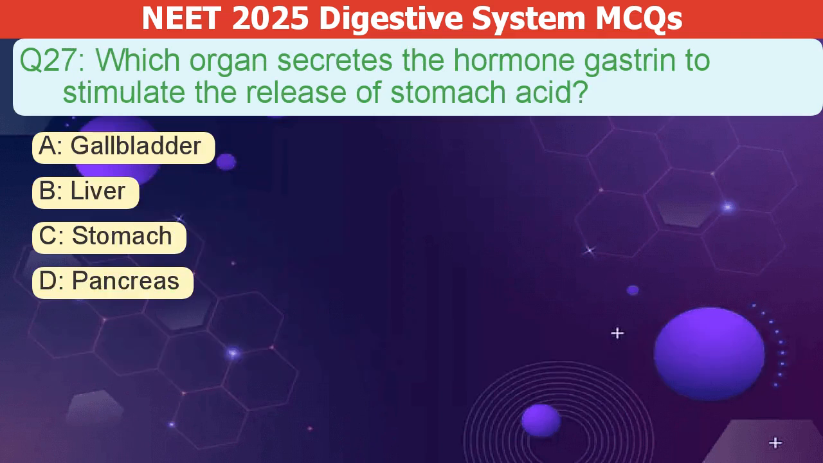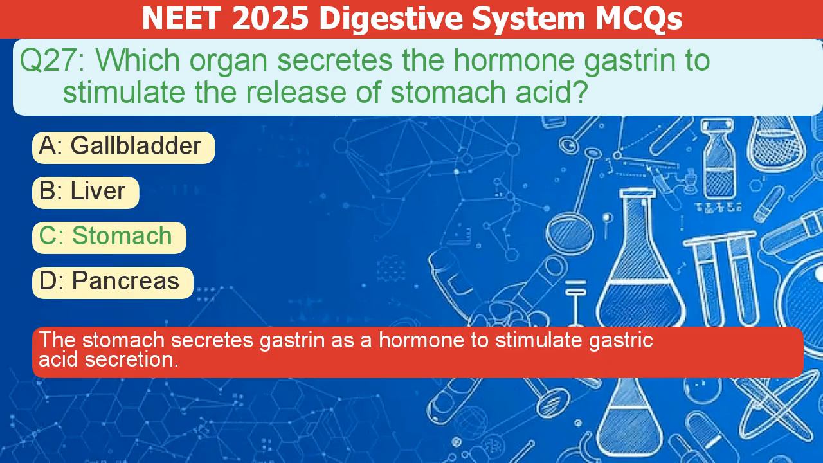Which organ secretes the hormone gastrin to stimulate the release of stomach acid? A. Gallbladder. B. Liver. C. Stomach. D. Pancreas. The correct answer is C. The stomach secretes gastrin, a hormone that stimulates gastric acid secretion.